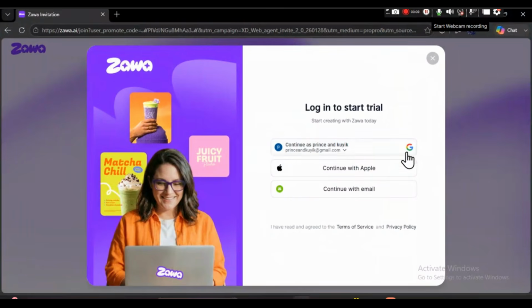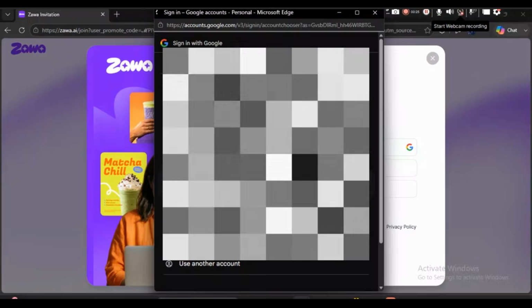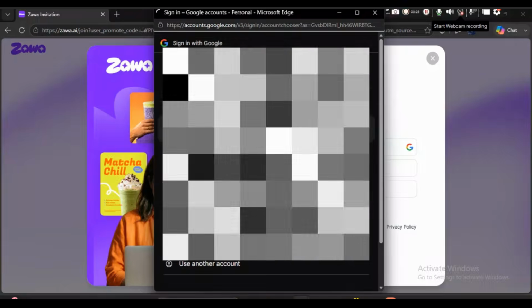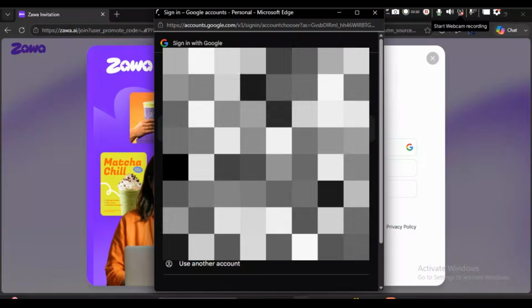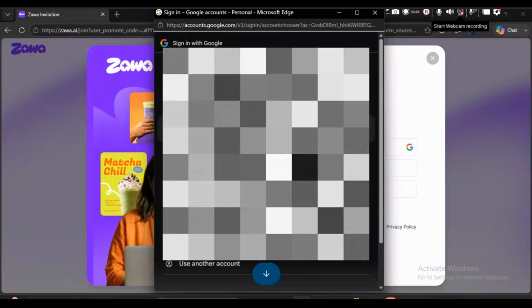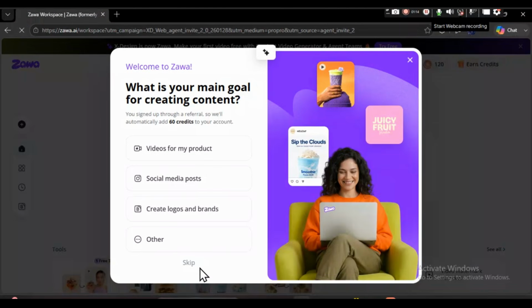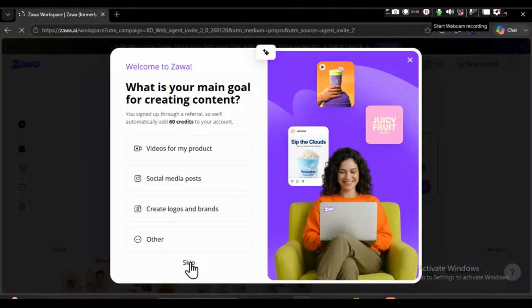Once you click that claim credit, you're going to see sign in, log in to start trial, start creating with Zawa. So you can choose to continue with email. You know what to do, right? Good. I'm going to go ahead and use a Google account, a different one. So I'm going to select the one I've not used before on this platform. So for you, you can create a mail and use your email. It's your choice. Okay, so let's see if we've been able to claim our credit.